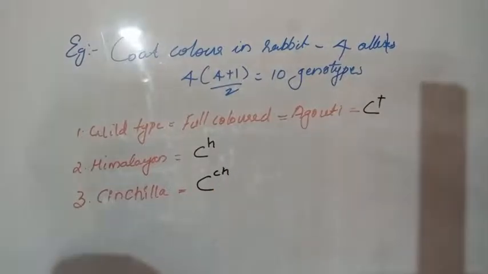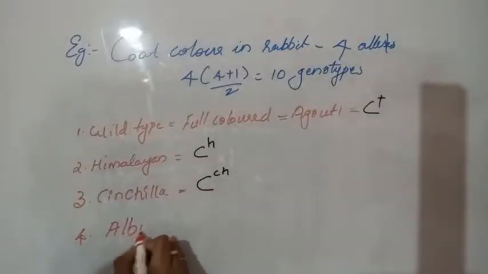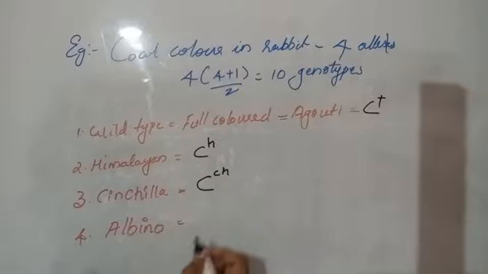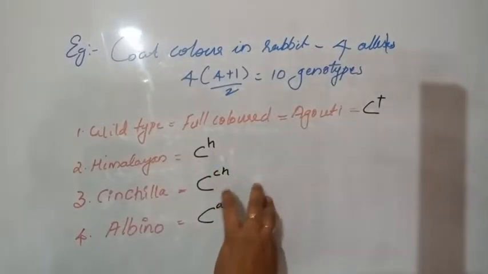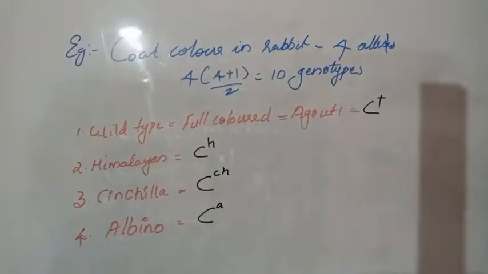Then finally albino. Albino means colorless, so we will represent it as CA. So these are the 4 alleles: C plus, CH, CCH, CA.